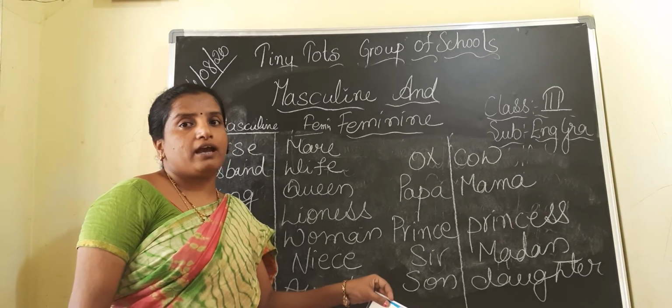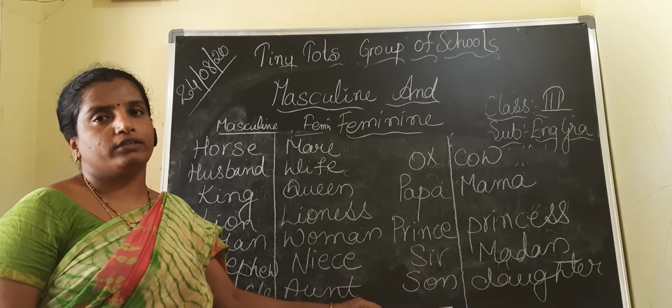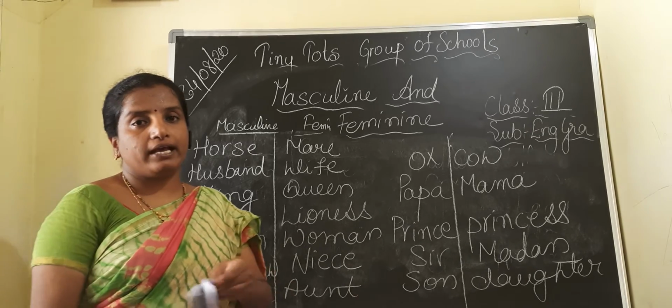So in this way we have learned a few examples of the masculine and feminine gender.